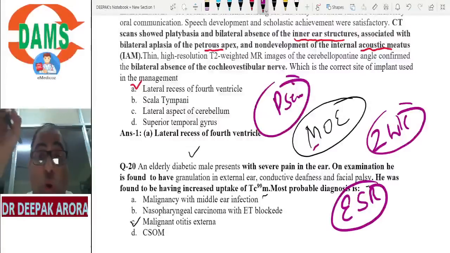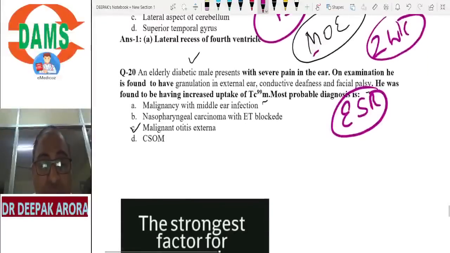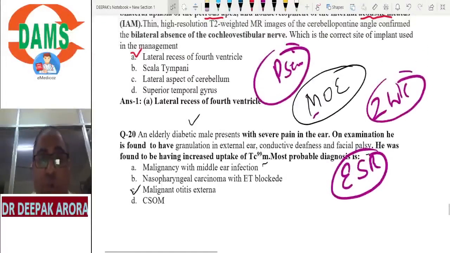Always remember, in otosclerosis we are going for surgical intervention: stapedotomy, stapedectomy. For malignant otitis externa, we use third generation cephalosporin. But sometimes the examiner asks which is the surgery of choice. Anyone who can write in the chat box which surgery we do in malignant otitis externa? We are doing debridement. Just remember it is debridement. Clear? So these were the important topics.